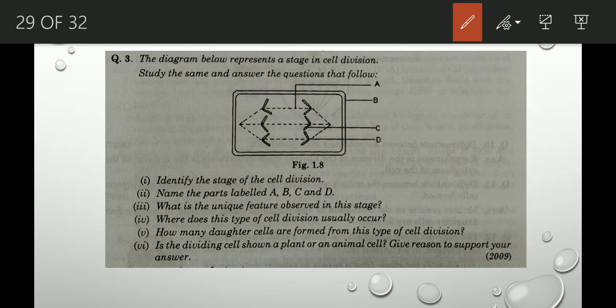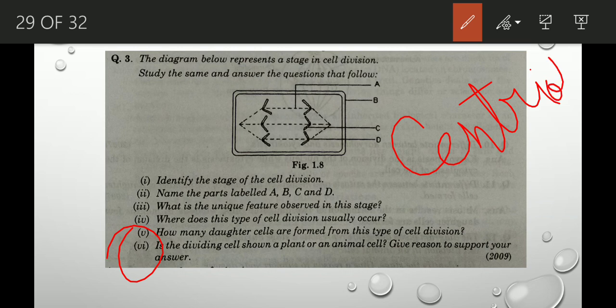And next question is very important. Is the dividing cell shown a plant or an animal cell? And you have to give the reason to support your answer. This is a plant cell. Why? Because centrioles are not present. This is a unique feature of the plant cell. Centrioles are absent. That's why this is a plant cell. That's why B is cell wall, not cell membrane. Clear?